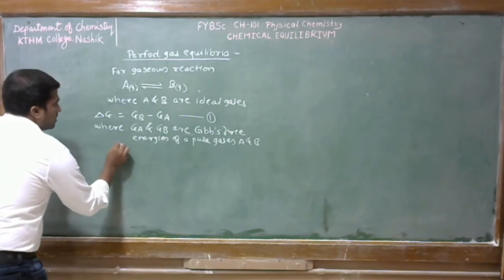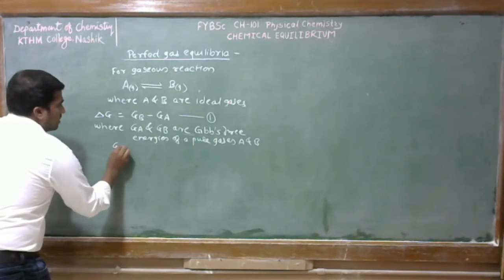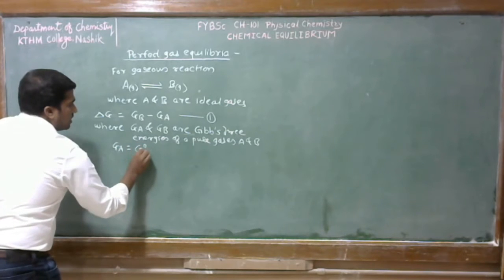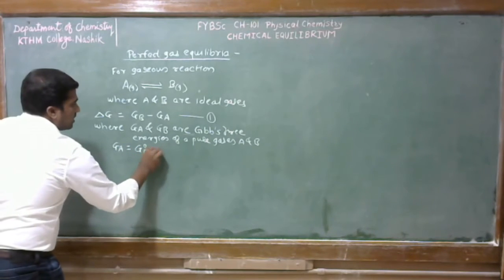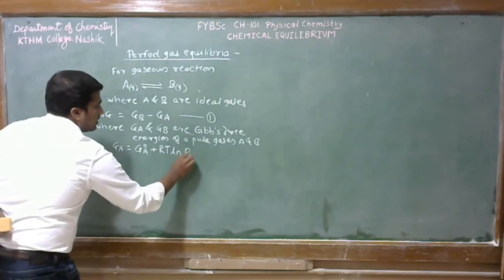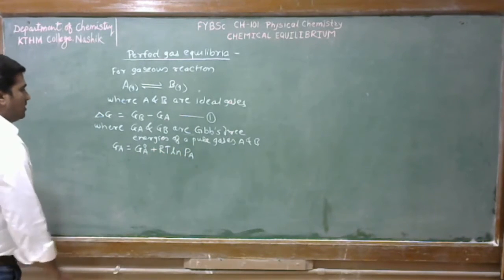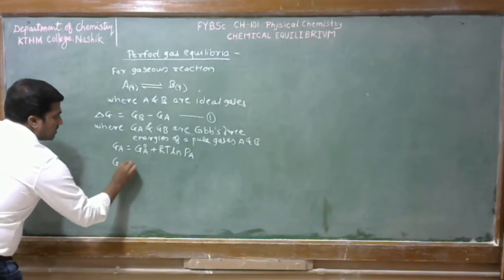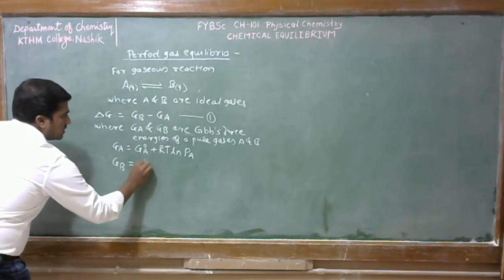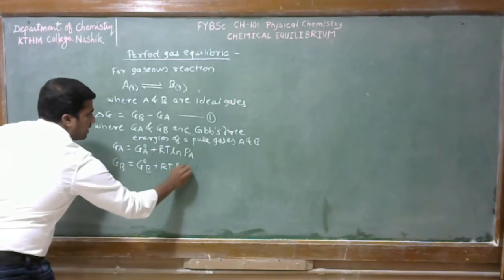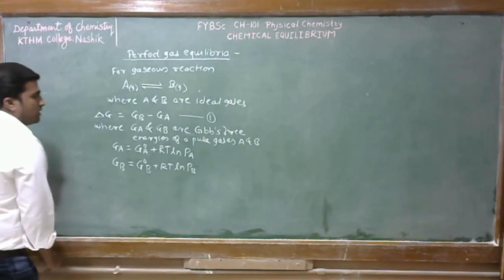Now Ga is equal to G naught A plus RT ln Pa. Also Gb is equal to G naught B plus RT ln Pb.